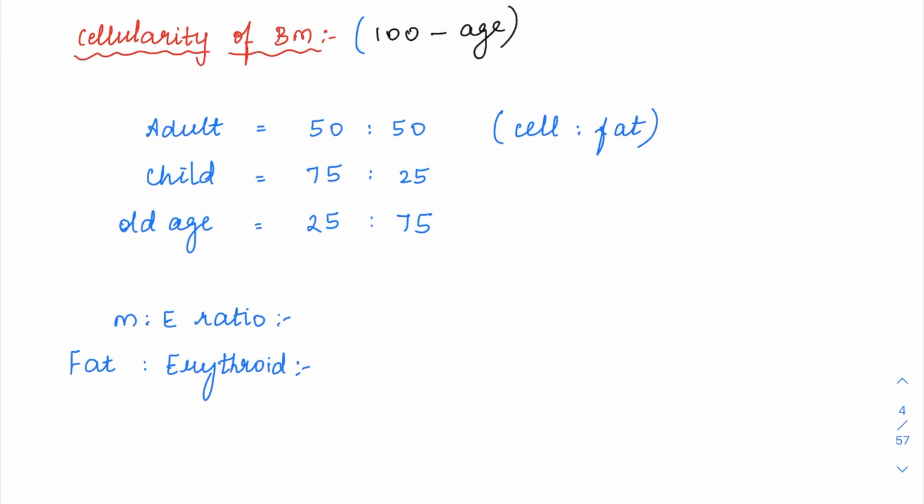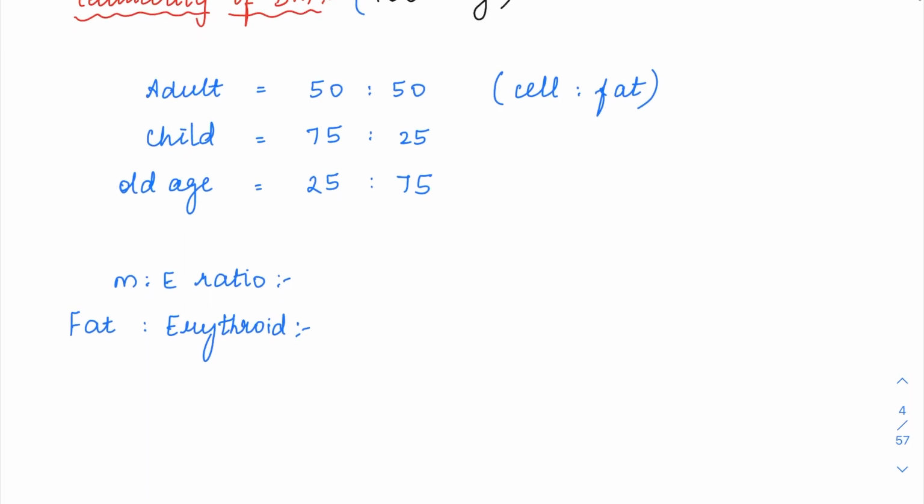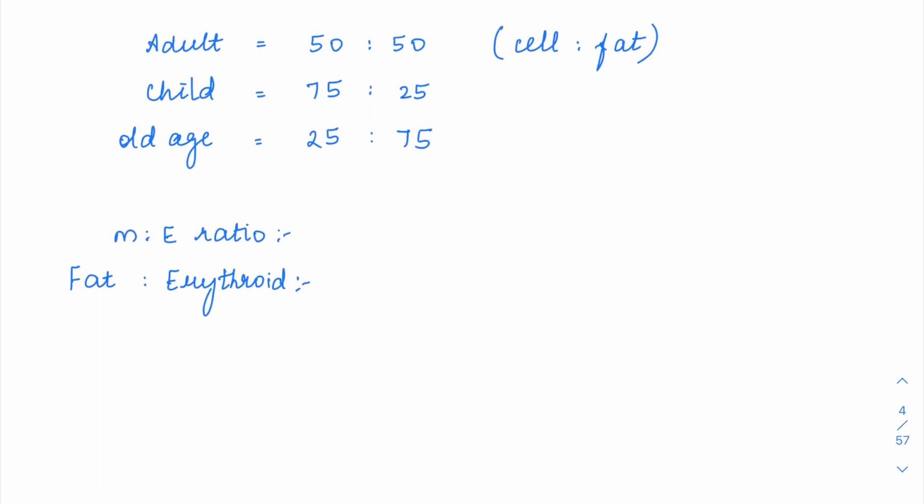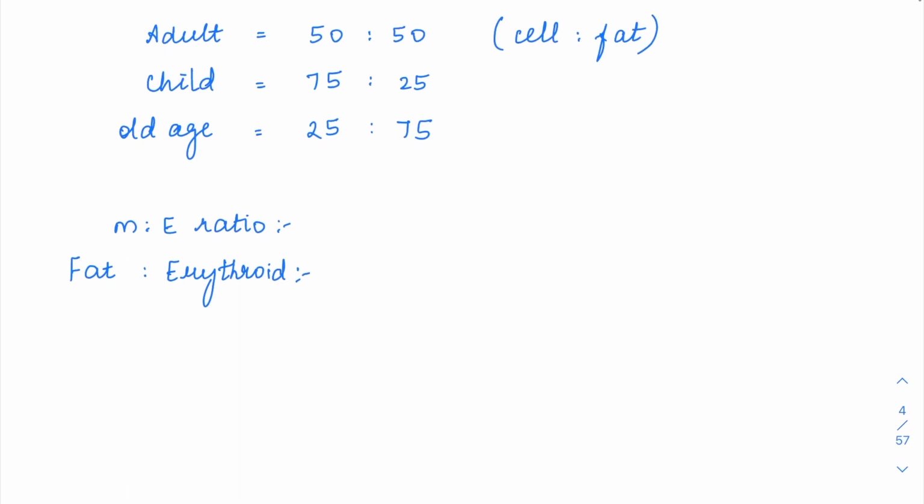Okay. Suppose it is an elderly male of the 80-year age group, so 100 minus 80 will be 20. So only 20% of the bone marrow is going to be cells, while 80% of it is going to be fat. So as the age increases, the fat is going to increase and the cells are going to decrease. Normal cellularity, if you see, the cell to fat ratio in an adult is 50 to 50. In middle age it is 50 to 50, while in a child it is going to be much more cellular, so 75% cellularity and 25% fat, while in old age it is going to be 25% cellularity and 75% fat.